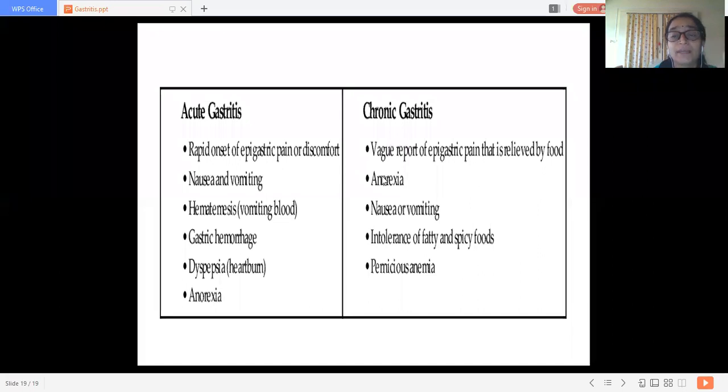Vague epigastric pains are there with discomfort, which get relieved after food. And there is anorexia, and as there is pernicious anemia, there is anorexia. Anorexia and anemia always go hand in hand.